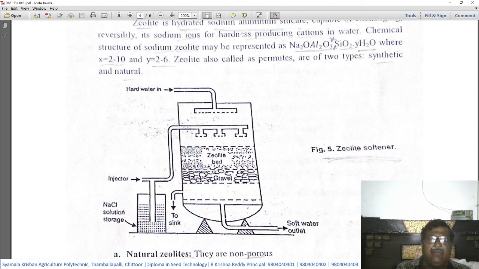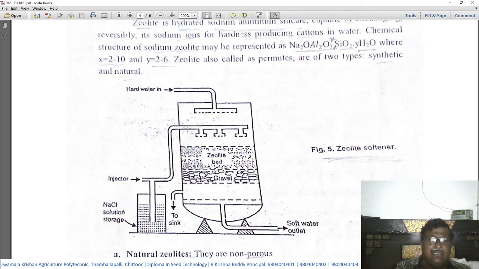Below that, there is a layer of gravel, and this is the inlet through which the hard water is pumped into the tank containing the zeolite bed, followed by gravel. Then there is the sodium chloride solution storage and this injector; when this sodium chloride solution is pumped here, we will explain in the following discussions.